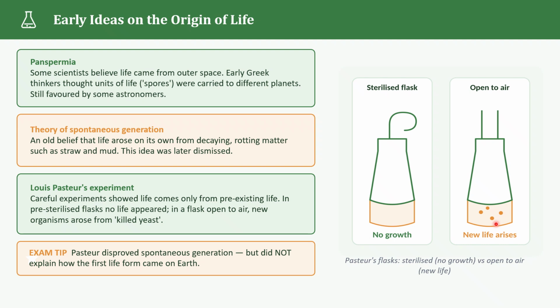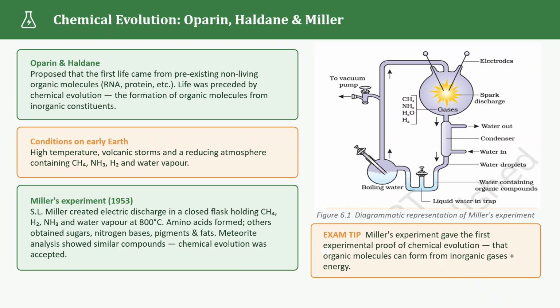So if life comes from pre-existing life, then what about the very first life? Yes, there was no organism before the first organism. So how did it appear? Let's see what about the very first life and how did it appear. This question led scientists to another explanation.